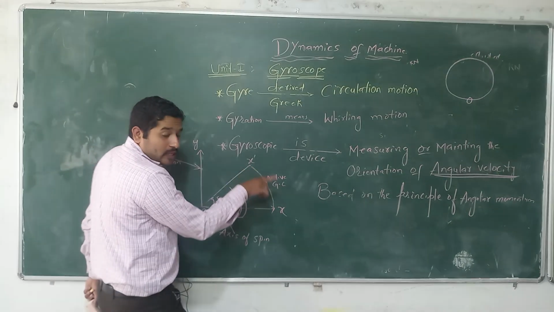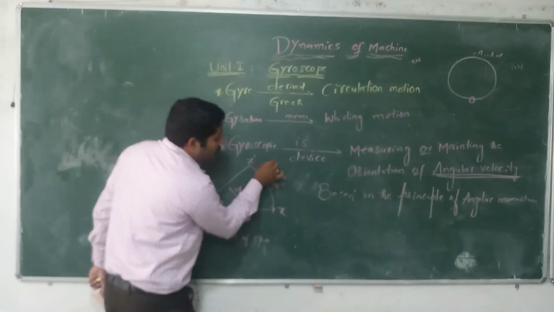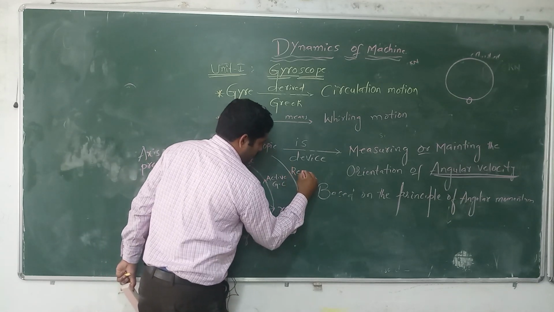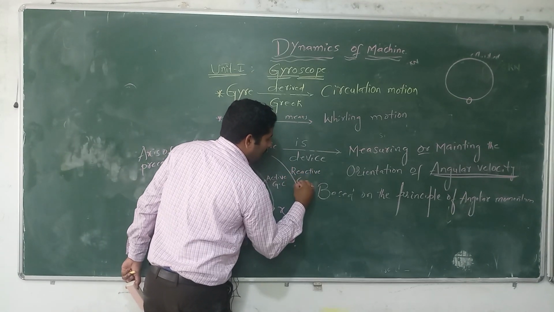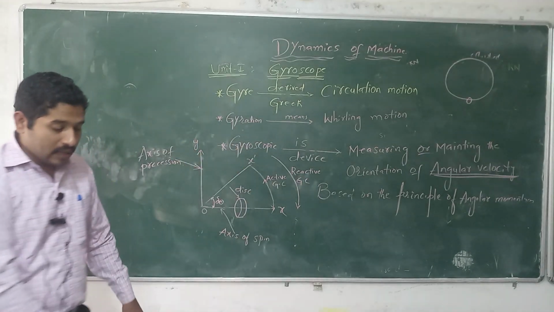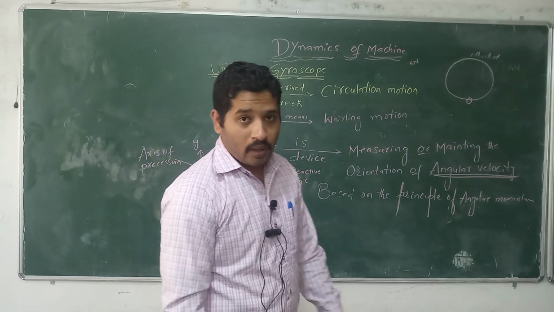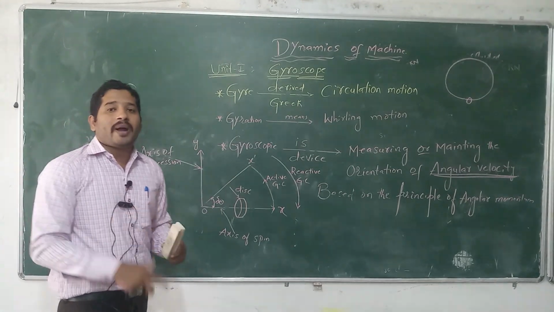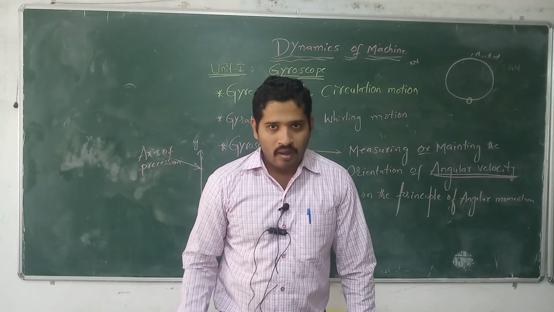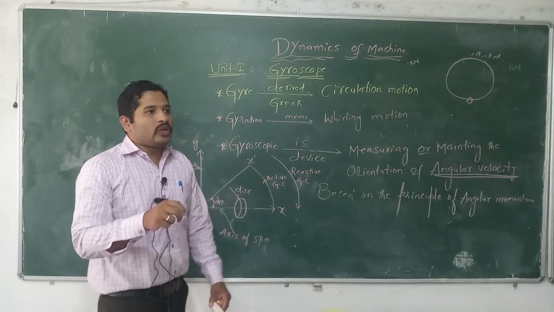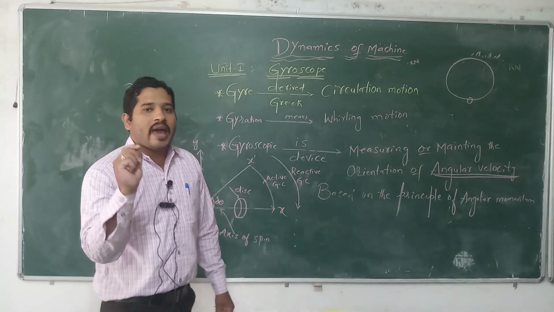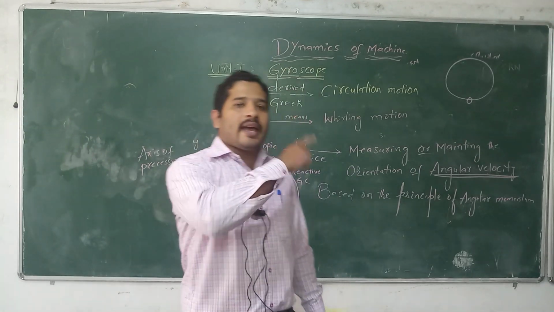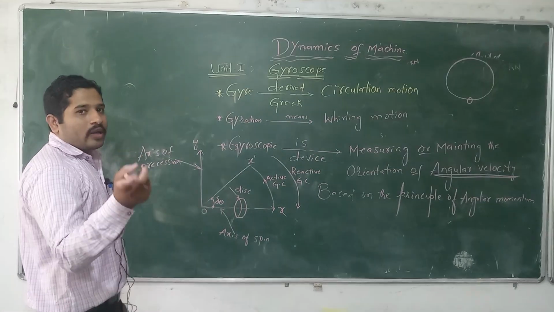So if it is the active gyroscopic couple, the reactive gyroscopic couple always acts in the opposite direction. Why? Because the gyroscope totally depends on Newton's third law. Newton's third law states that every action has an equal and opposite reaction. If we apply any action on the object, then the body will rotate.